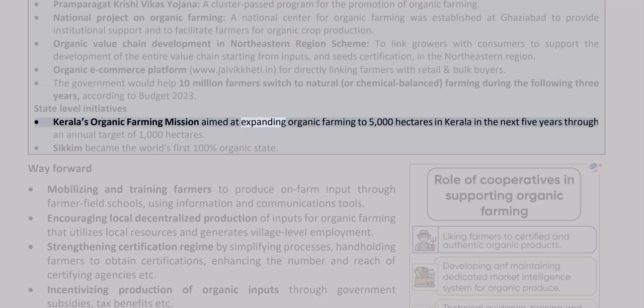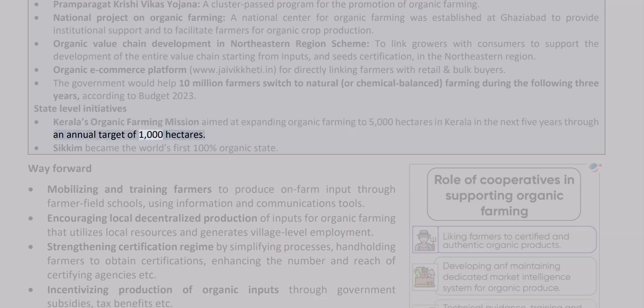Kerala's organic farming mission aimed at expanding organic farming to 5,000 hectares in Kerala in the next 5 years through an annual target of 1,000 hectares. Sikkim became the world's first 100% organic state.